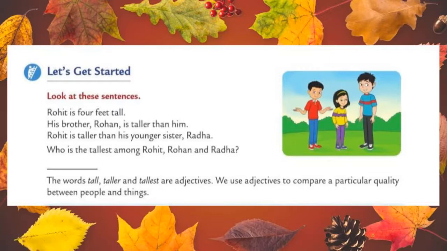Here they are telling that Rohit is 4 feet tall. His brother Rohan is taller than him. Rohit is taller than his younger sister Radha. Okay students, from these three sentences we read properly. Now you should answer the given question. Who is the tallest among Rohit, Rohan and Radha? Who is the tallest among them? I don't want to say the answer. You should write the answer in the given blank. And one more thing, the words tall, taller and tallest, these three words are adjectives here.